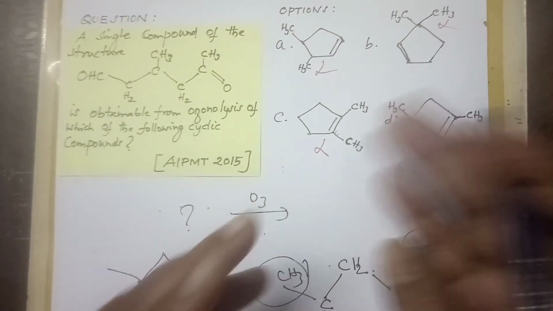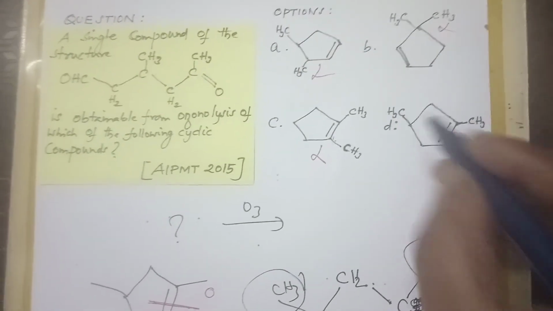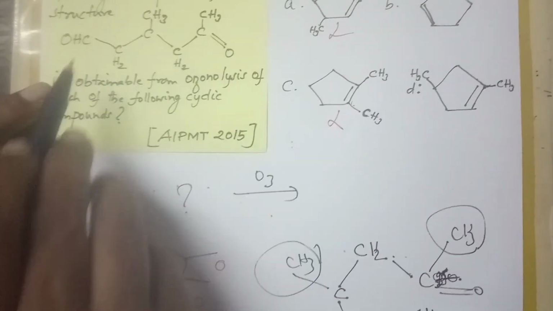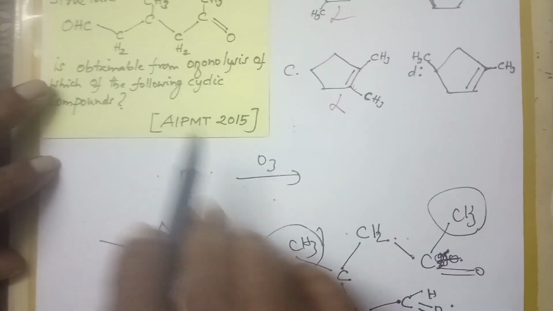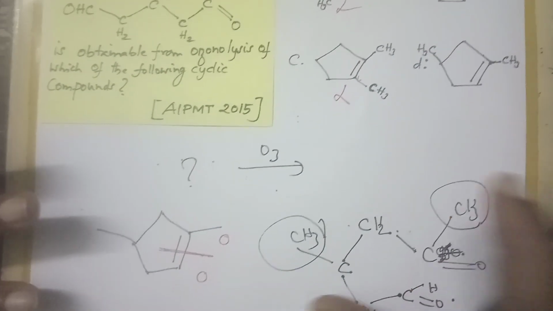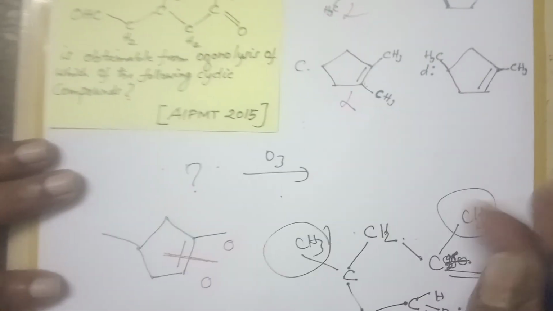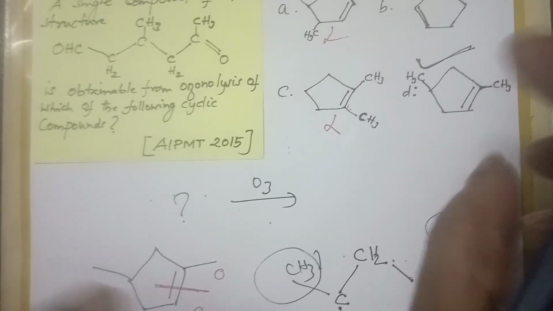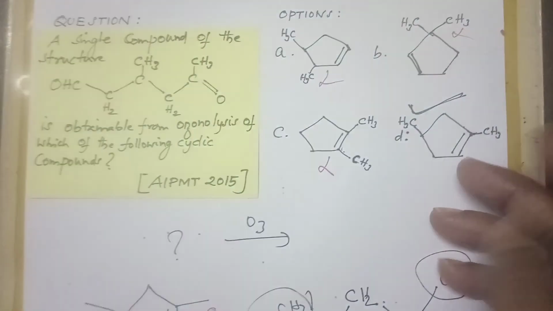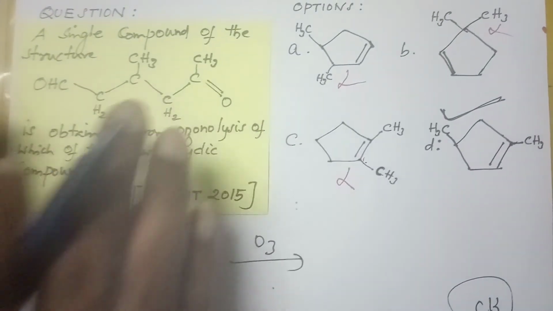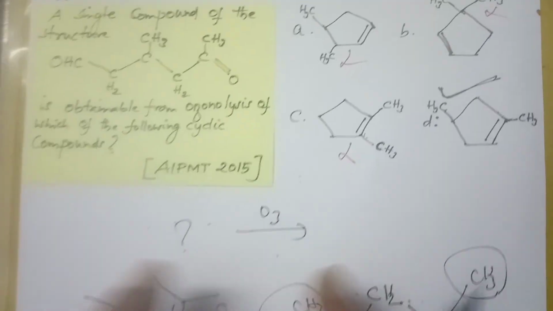Before going to everything, you simply find out first how I have approached it. Since all are 5, I am not going with checking the carbon chain 1, 2, 3, 4, 5. That is a waste, because if one is 6 and one is 4, then you can go with the carbon chain, but here everything is 5 carbons. So don't try that at all. So I am moving to the first selection, the next one. At a glance, I am seeing all the rings have a methyl group. Something I can do with that only. Then I come and eliminate everything and take this one and work on it.